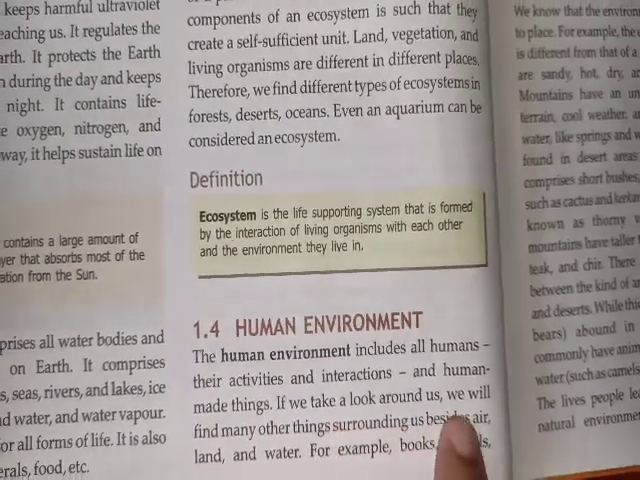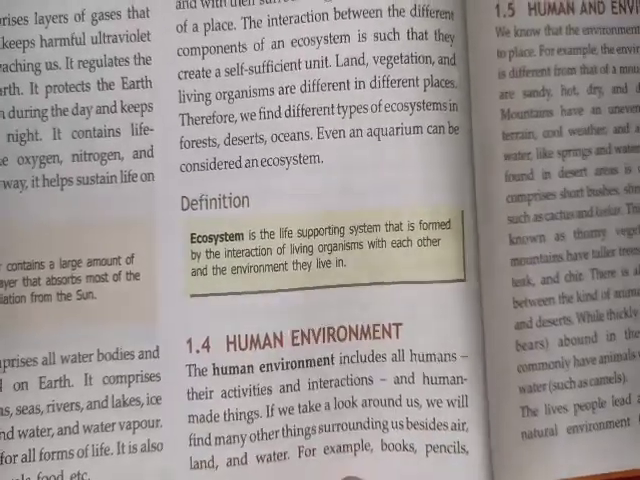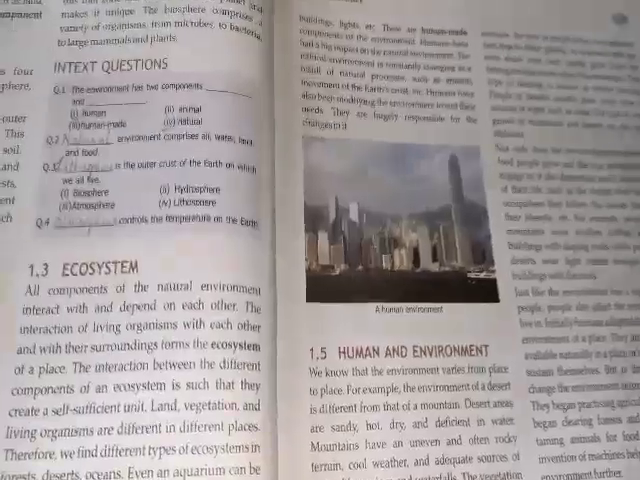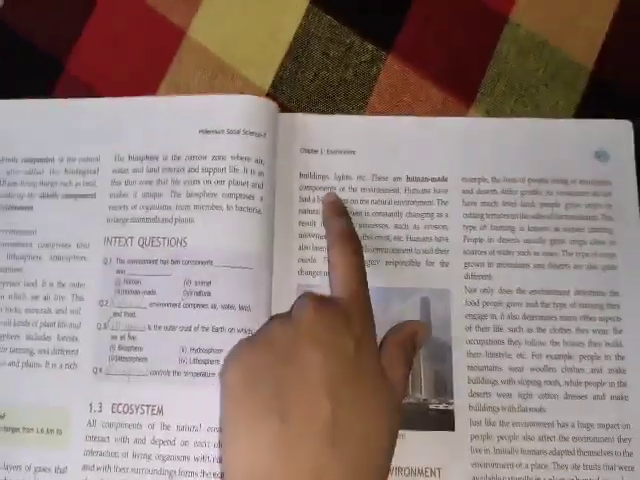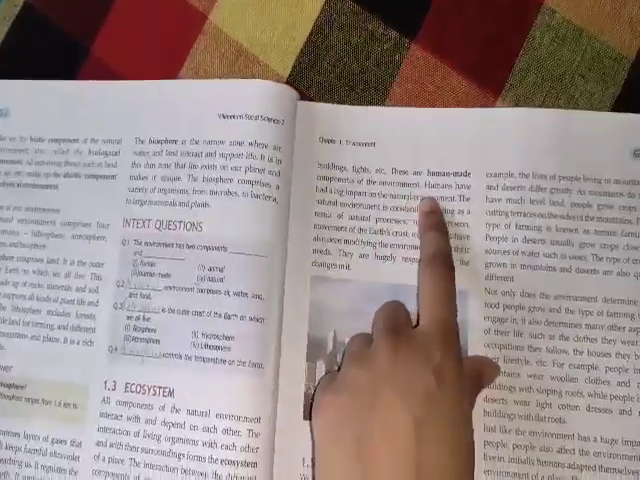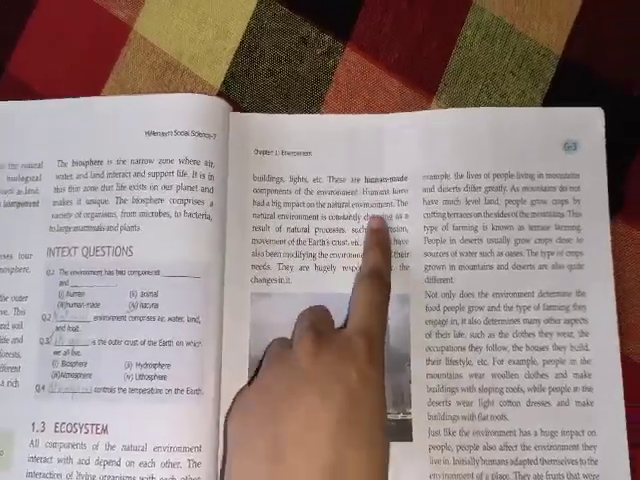If we take a look around us, we will find many other things surrounding us besides air, land and water. For example, books, pens, buildings, lights, etc. So all these are man-made things. Books, planes, lights, yes or no? These are human-made components of the environment. Humans have had a big impact on the natural environment.